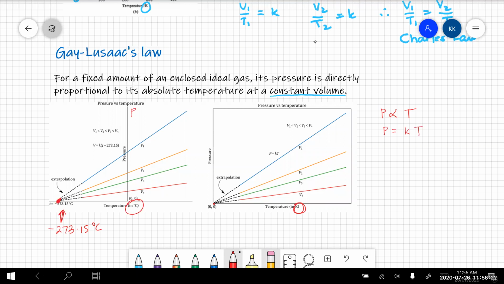Doing our little bit of algebra, we now find that P over T is equal to our constant. And that means P1 over T1 equals P2 over T2. And that is the mathematical statement of Gay-Lussac's law.